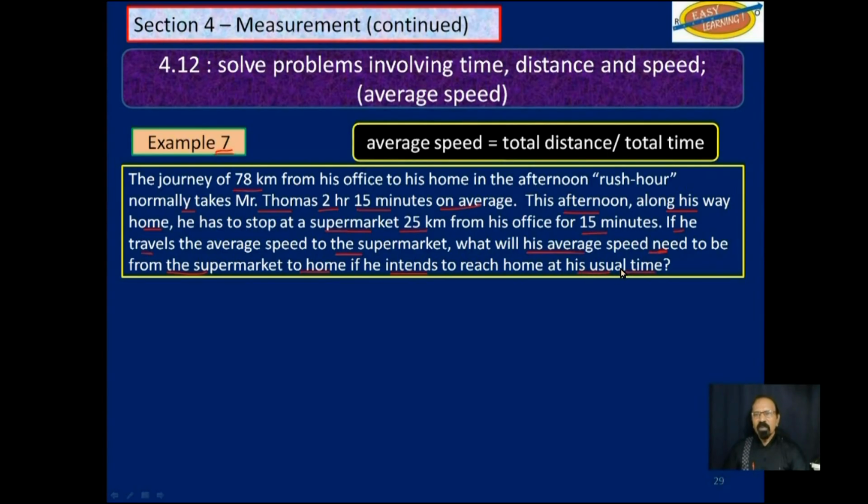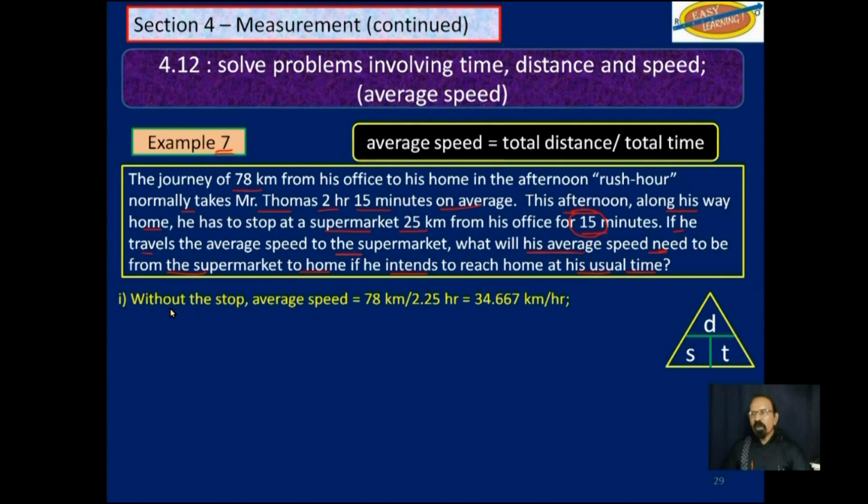In other words, he would have to travel a little faster to make up for this 15 minutes loss at the supermarket. So first of all, we will find his normal average speed if he didn't stop. And that will be 34.667 kilometers per hour. A little less than 35 kilometers per hour.